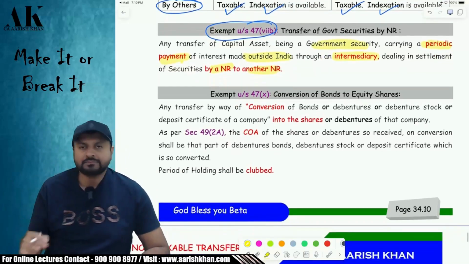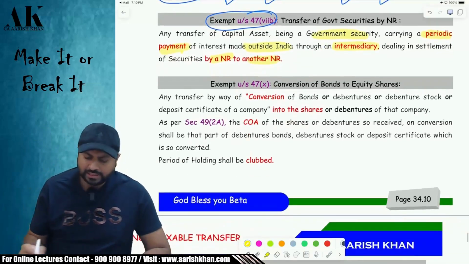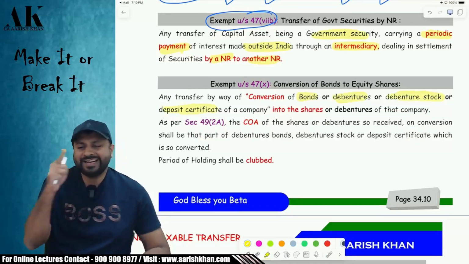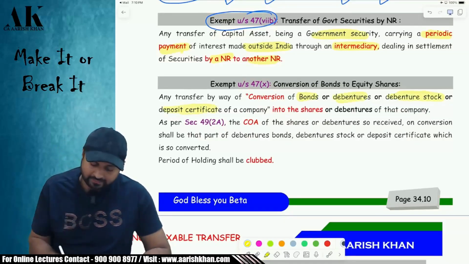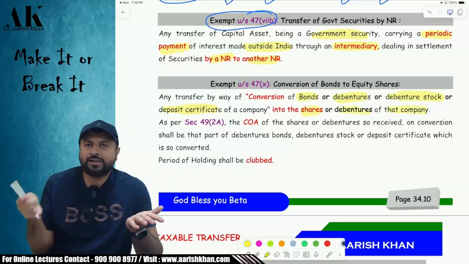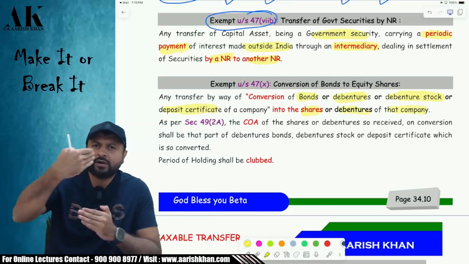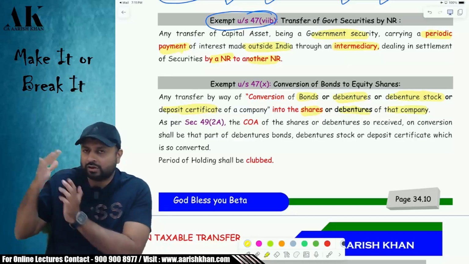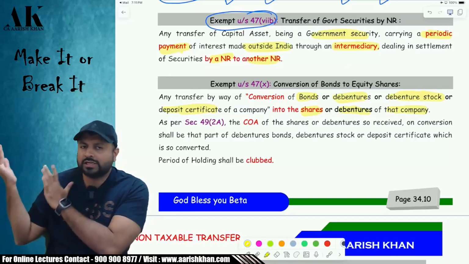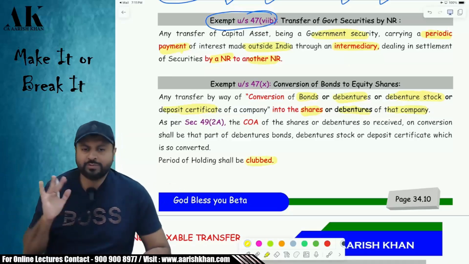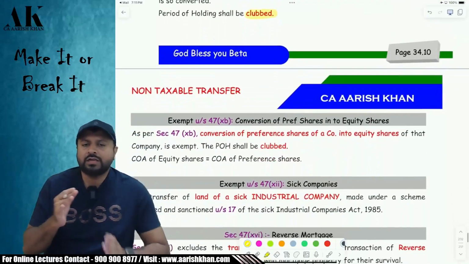Okay. Next exemption in section 47 is 47(10). If you convert your bonds or debentures or debenture stock or deposit certificate, these four items, into shares or debentures of that company, then it is exempt. So what will happen later on when they sell those converted shares? The cost of acquisition of the converted shares will be the cost of acquisition of the old bonds, old debentures, old debenture stock and old deposit certificate. Is it clear? And the period of holding will also be clubbed over here to determine whether the asset is long term or short term.